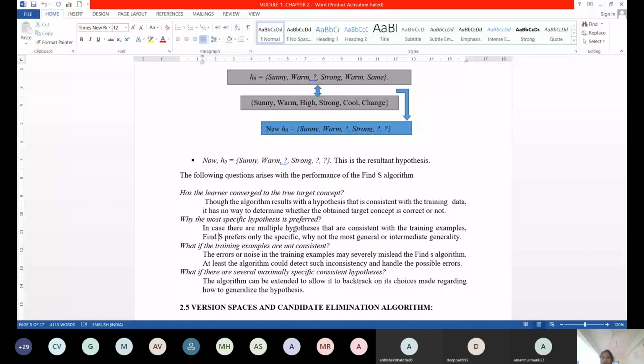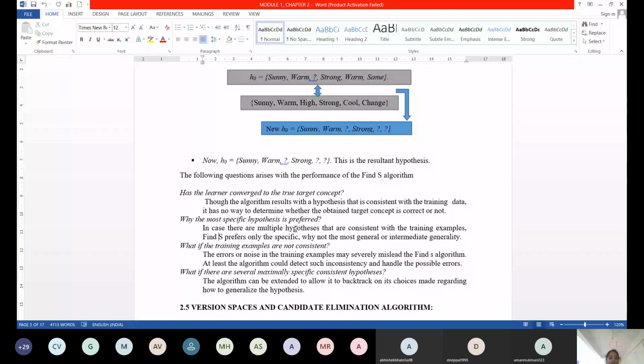Correct? That is what happens in candidate elimination: for every positive sample, the specific region shrinks. For every negative sample, the general region shrinks. And the region that you cannot shrink further is called your version space. That is called the set of all consistent hypotheses. Is that clear?